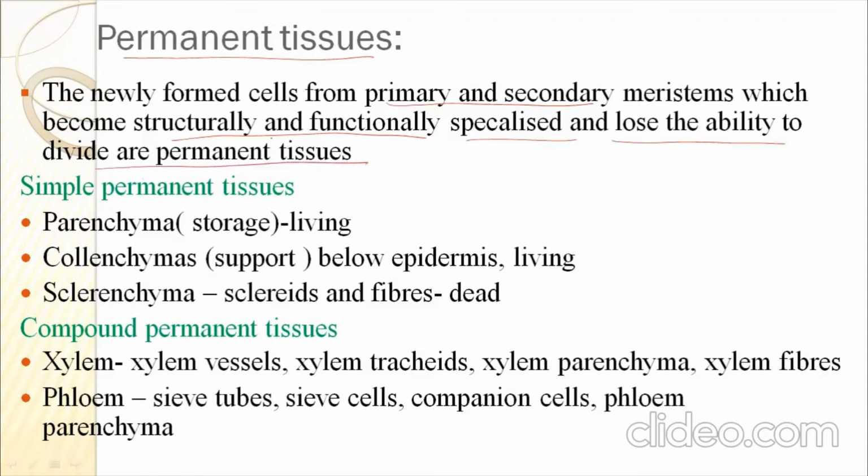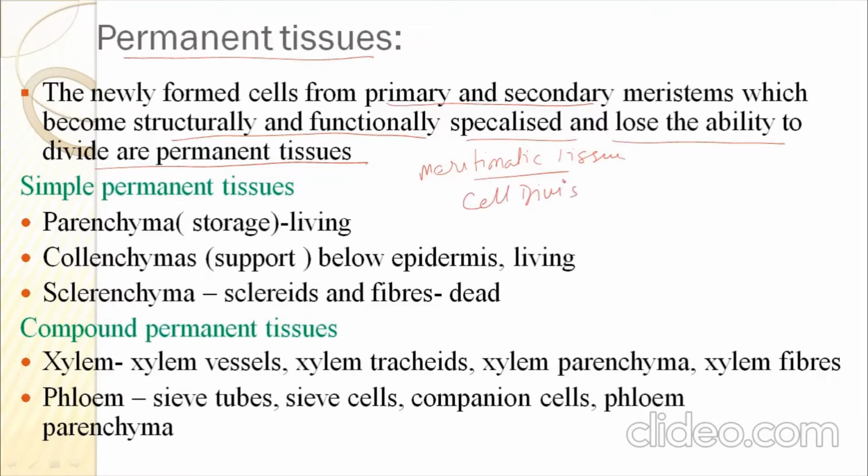So, as we have discussed about the meristematic tissue, meristematic tissues are those tissues which have the capability to divide, that is, cell division will be seen over here.